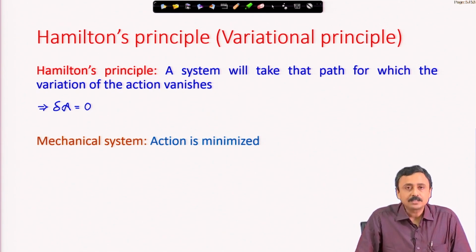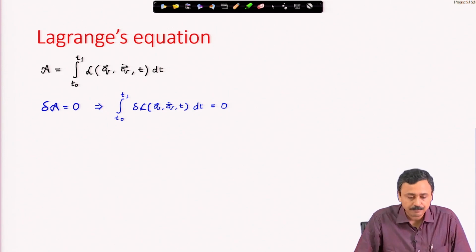For a mechanical system, the action is minimized, and what sits in the action for a mechanical system? Its integral over time from t1 to t2, or t0 to t1, of the Lagrangian, which is kinetic energy minus the potential energy. So, this action, this integral, is minimized in the case of a mechanical system.